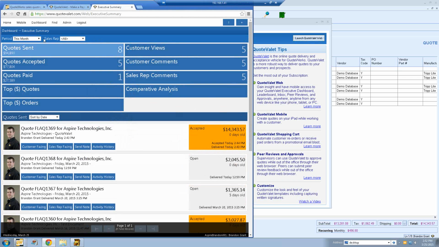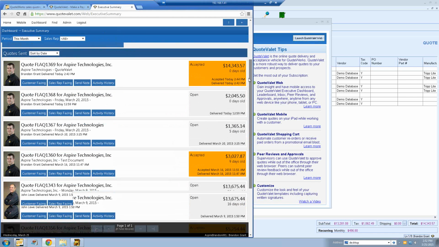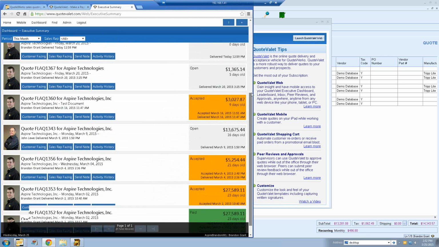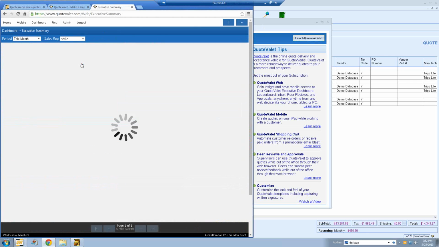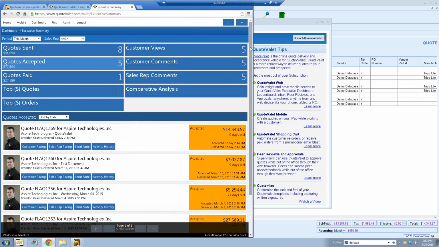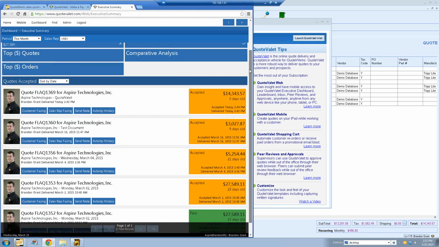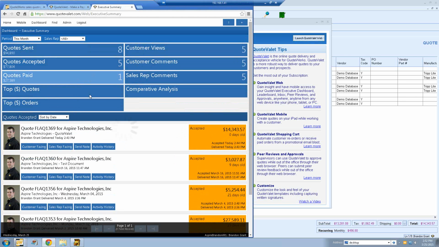comparative analysis. So by default, it's going to show you your quotes sent. You can see it's just a little lighter blue, so that means it's highlighted. So this shows me that there have been 8 quotes sent by these reps. If I wanted to filter by only the quotes that have been accepted, I can click on that so I can see how many quotes have been accepted. So it's just going to be these 5. If I want to see how many have been paid, I can click on the quotes paid option, and that'll show me just the one that's been paid so far.